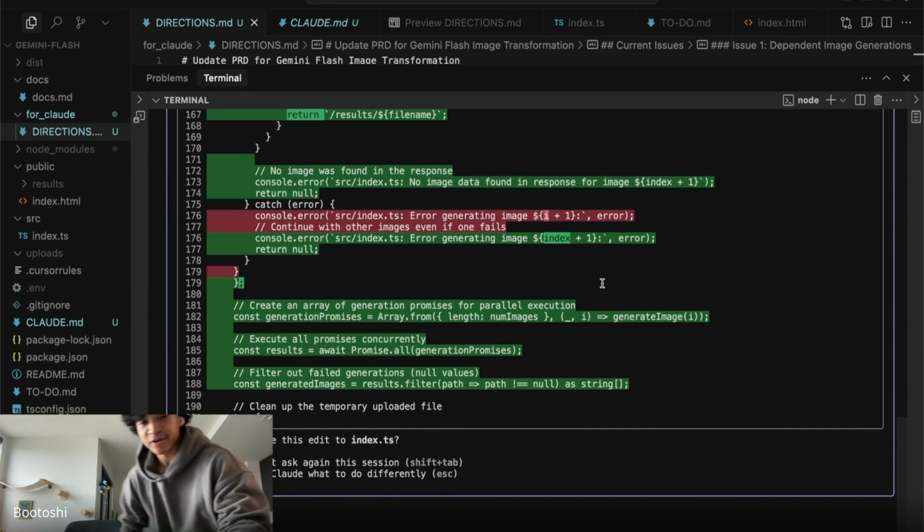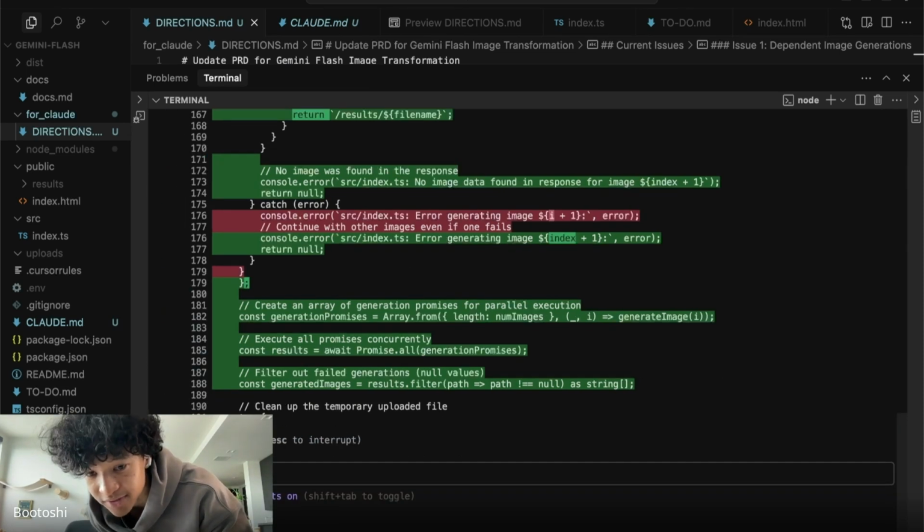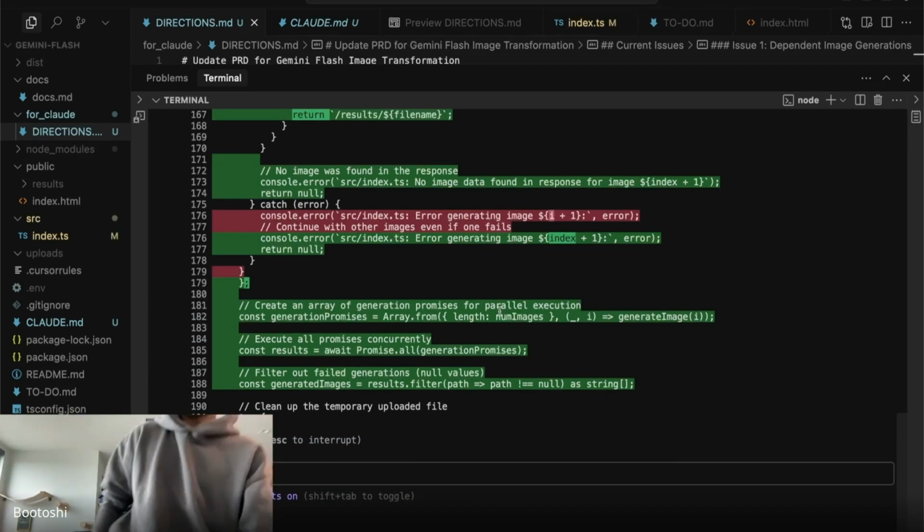Oh yeah, I forgot. Claude Code asks you for permission. I always give it full permission. Just go through with it.